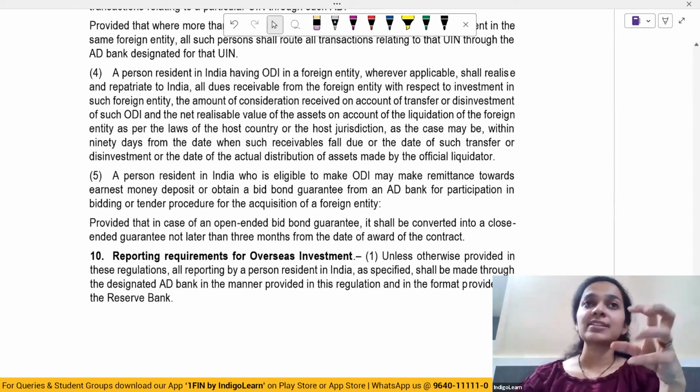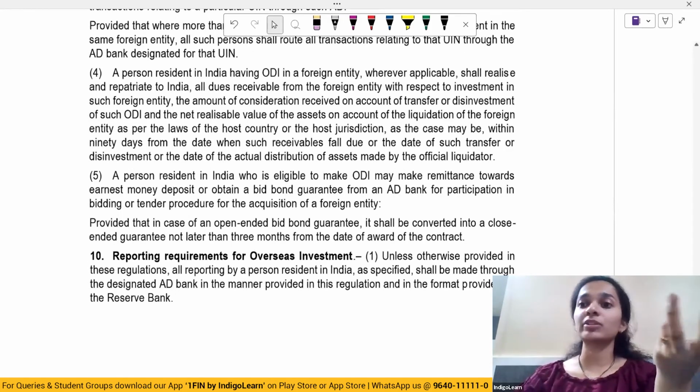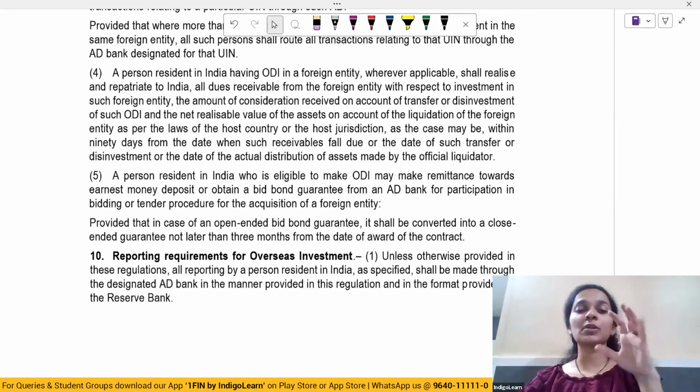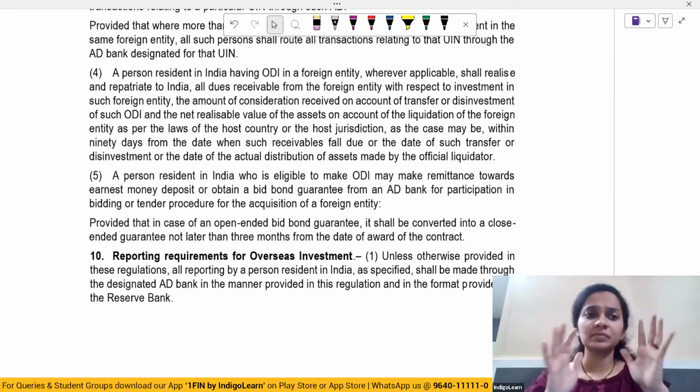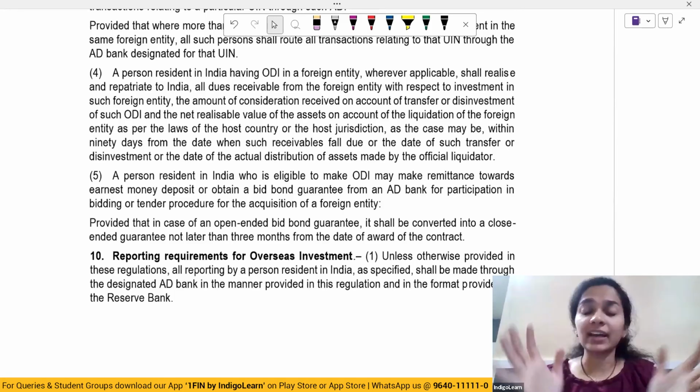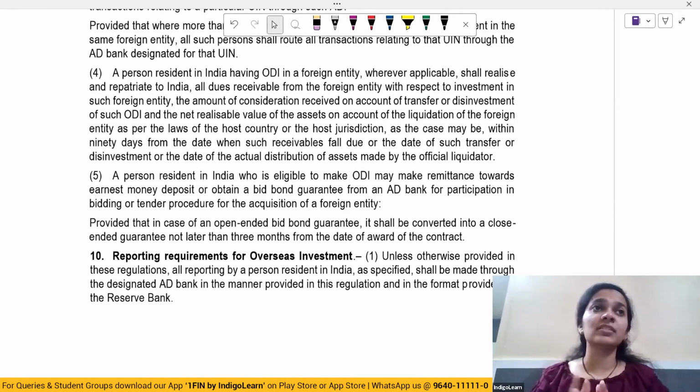And when a person has an ODI in a foreign entity, he shall realize and repatriate to India all dues which are receivable from that foreign entity with respect to the investment which he has made in that entity, the amount of consideration which is received on account of transfer or disinvestment. Everything has to be repatriated. Say the NRV in case of liquidation of that foreign entity.